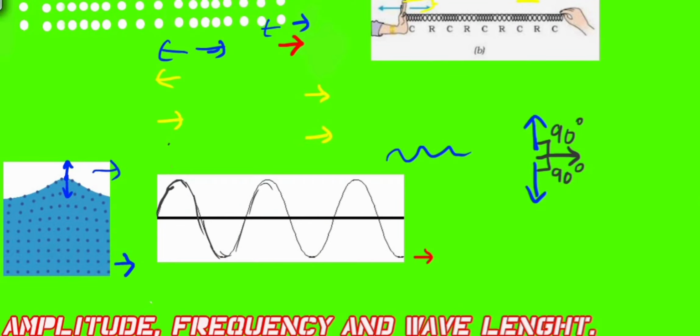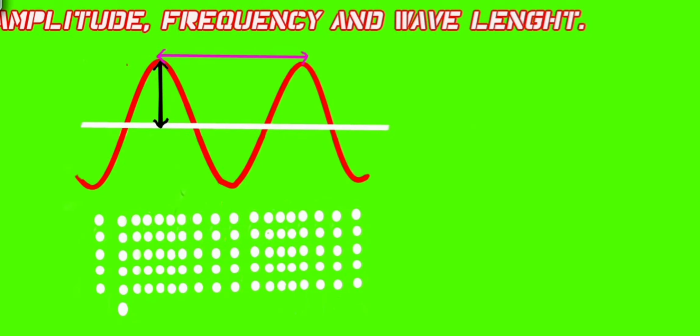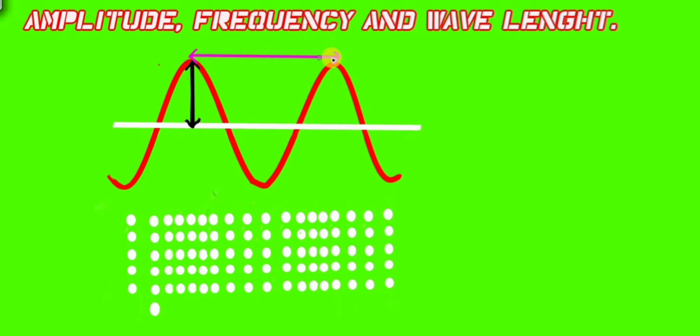So let's move on to the next topic, and that is amplitude, frequency and wavelength. Let's start learning about this. First of all, you would always see these transverse waves in the depiction of sound waves in our textbooks. This real sound wave is converted into a transverse wave so that it is easier for us to study wavelength, amplitude, frequency and everything. That is why it is depicted in this way. But the real sound wave is a longitudinal wave.